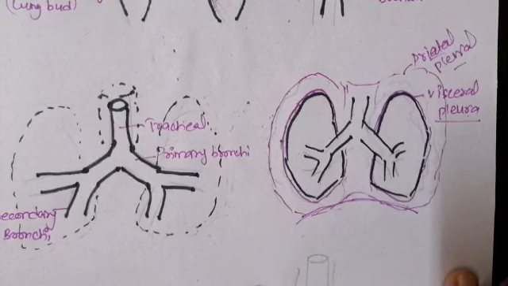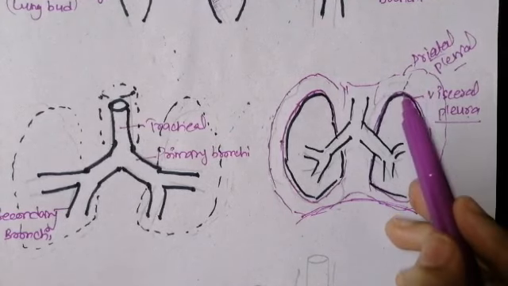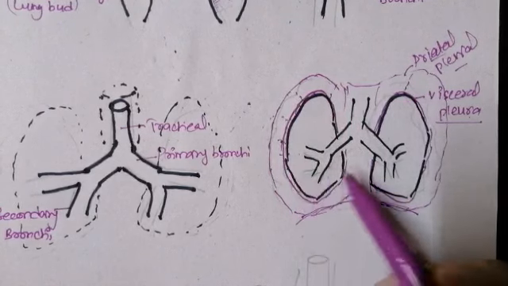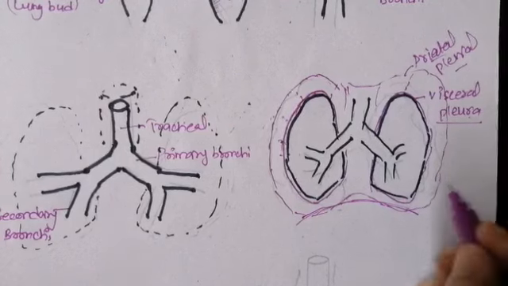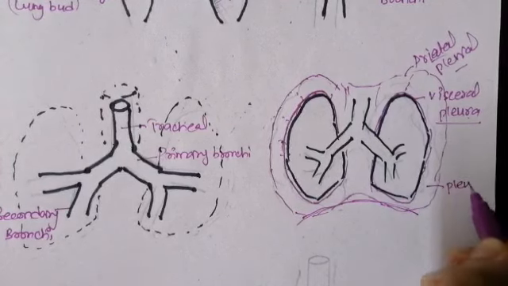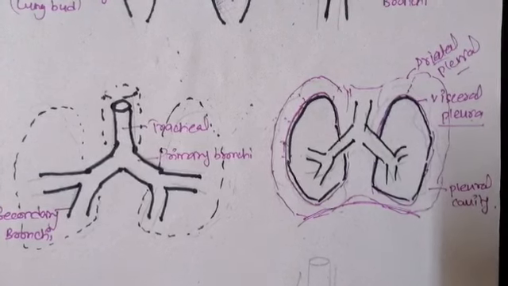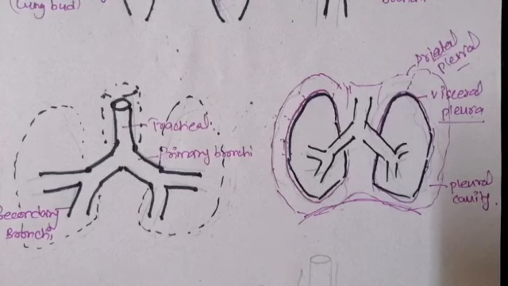One more important thing here is that between these two pleura, you can see there is a potential space. This space between the visceral and the parietal peritoneal, or the visceral and the parietal pleura, is called the pleural cavity. So this is a pleural cavity which has a certain amount of pleural fluid that is important for the expansion of the lung to take place.